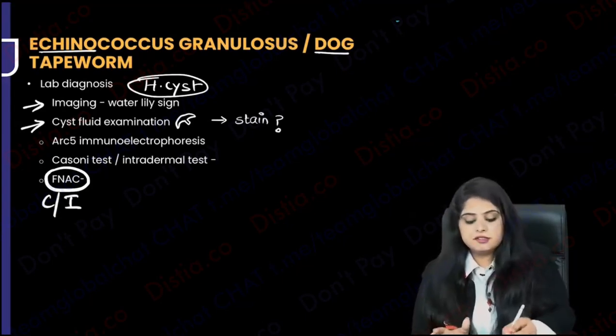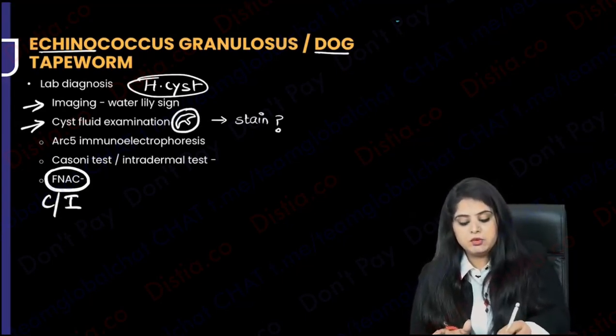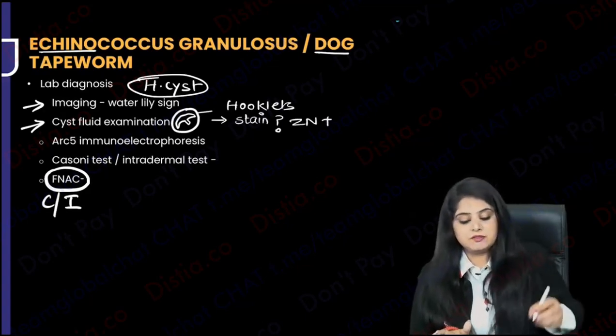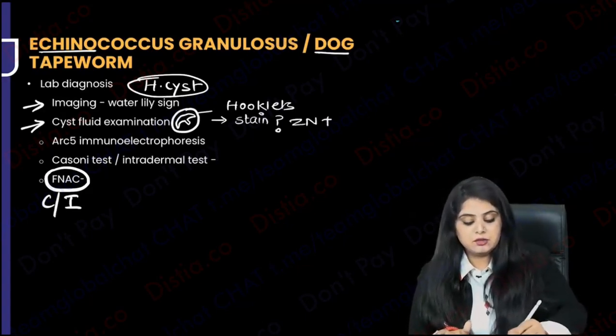But if you see a cyst fluid, what will you see? I already know. I'm going to see the presence of hooklets, and we have already studied that the hooklets are acid fast, ZN stain positive. These are the two tests where they ask you a lot of questions.